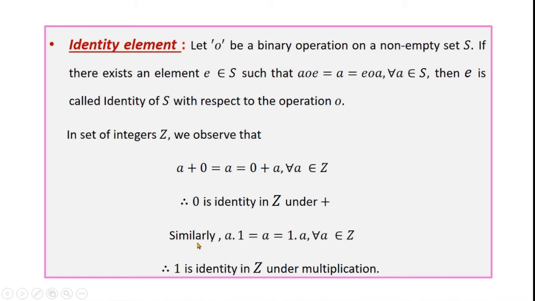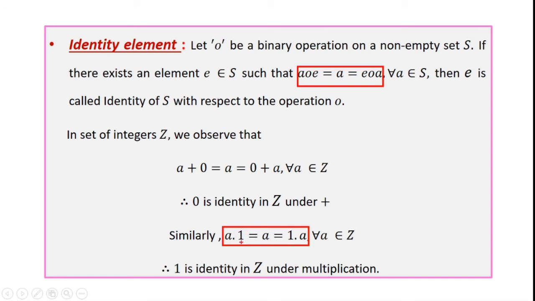Similarly, we have a dot 1 is equal to a, that is equal to 1 dot a for all a belongs to Z. Here also this is same as this one. Here in place of circle we have multiplication. In place of e we have 1.